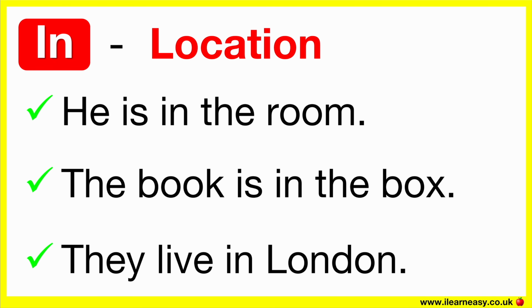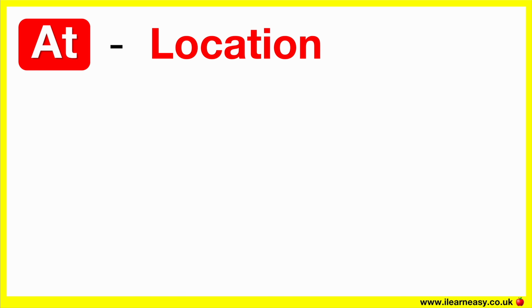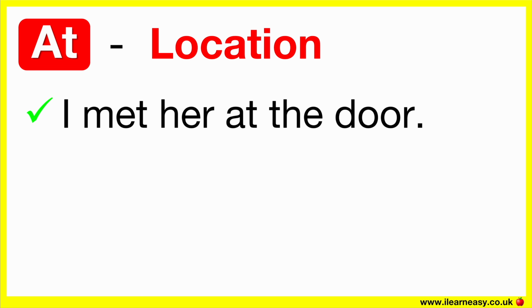They live in London. In London means within the limits of London. At is used to refer to a specific point or place, often with a focus on an exact location. For example, I met her at the door. At the door means a specific point, which is the door.